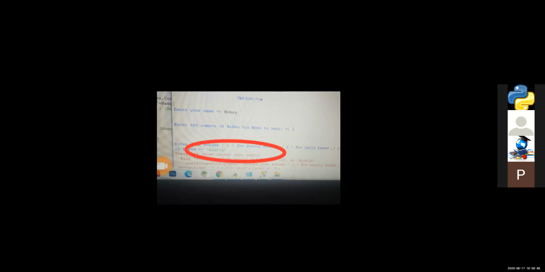Sir, please zoom a bit, sir. So here I have entered hourly, but it came like an error. Even if I have entered one, it is coming as an error, sir. Now you are on your mobile or system? I'm sharing the screen on my mobile, sir. I have just executed the code in the system, but I don't have the system at present.